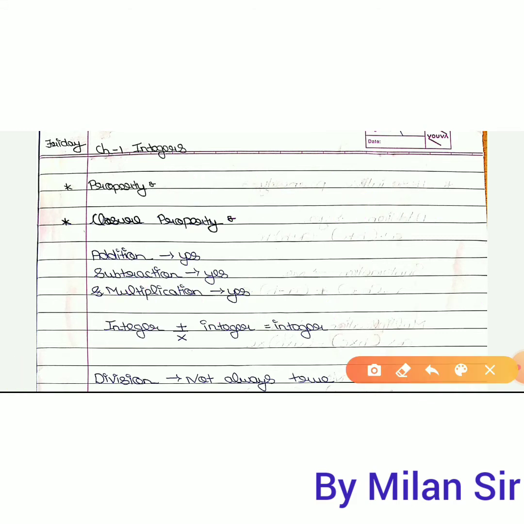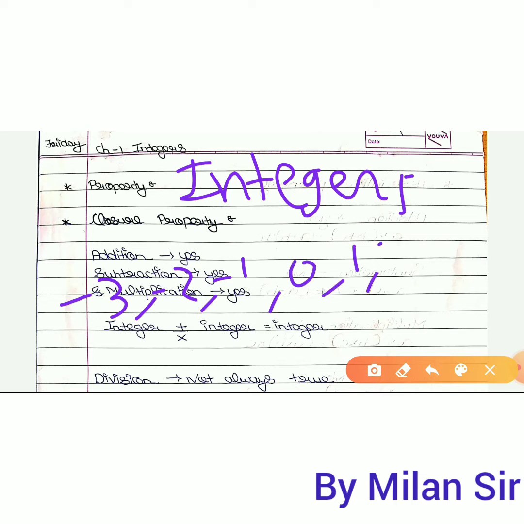Then here we learn about integers. In integers, negative numbers are also there. That means -3, -2, -1, 0, 1, 2, 3. Integer numbers start from negative infinity, then -3, -2, -1, 0, 1, 2, 3. Here decimal numbers are not there. Numbers like 1.5 and 2.3 are not included in the integer numbers.